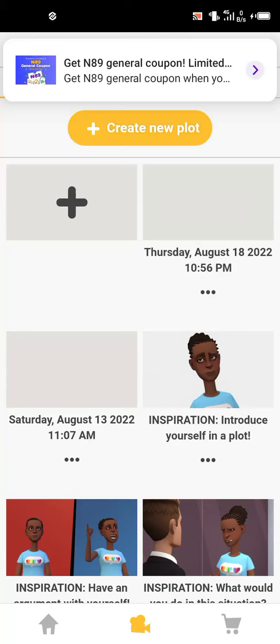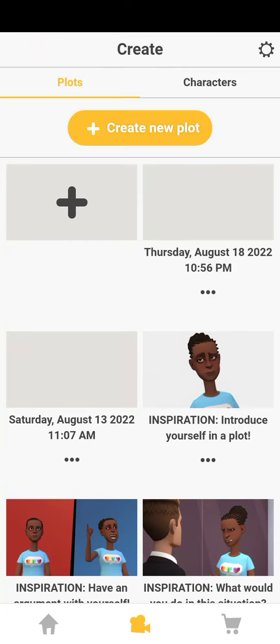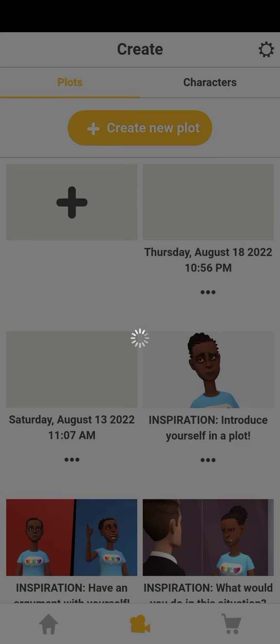Yes, we are done with creating the character. Now we want to create a story. That is what they call plot here. We want to make the character talk, do a few things. Now you tap on create new plot. You allow it to load.